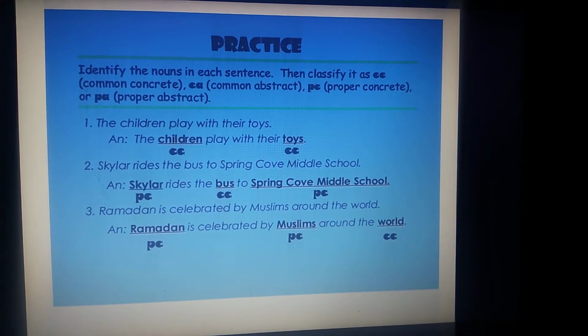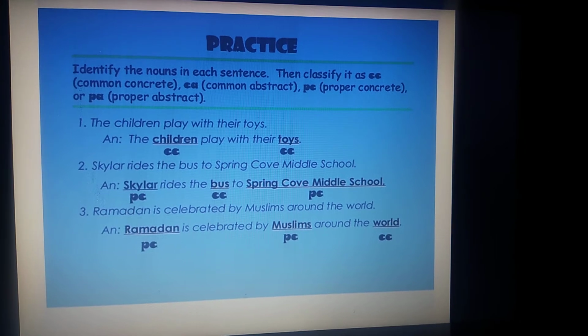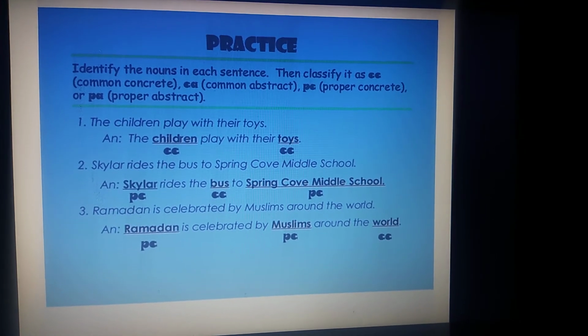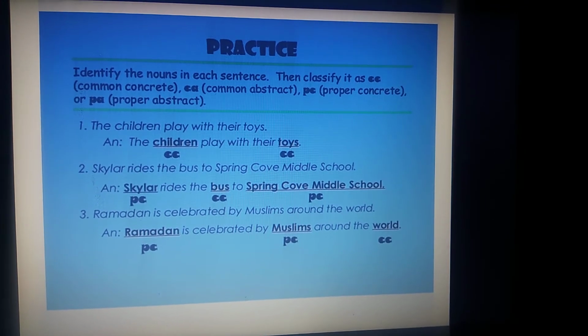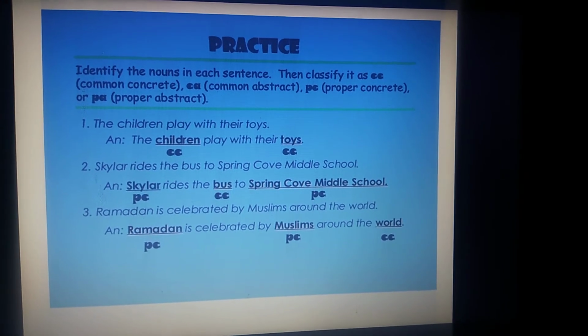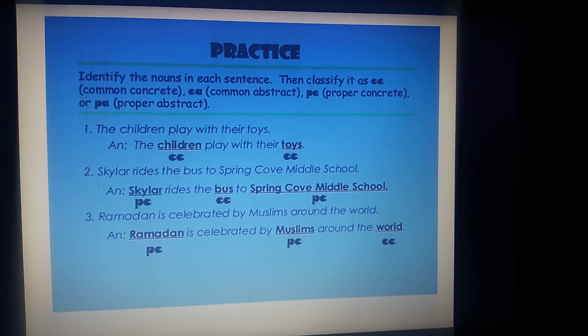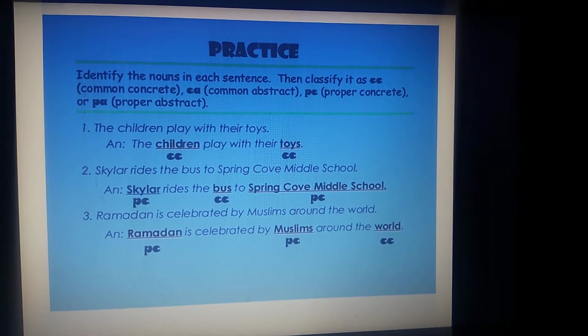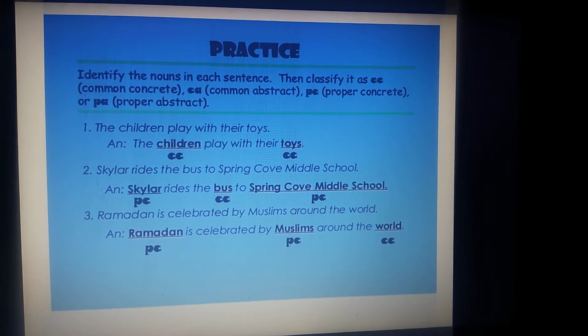Skylar rides the bus to Spring Cove Middle School. Skylar, proper concrete. Specifically, they are speaking about Skylar. That's why this falls under the category of proper, and concrete, which we can see.